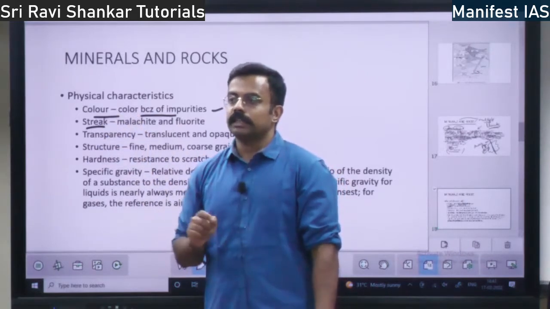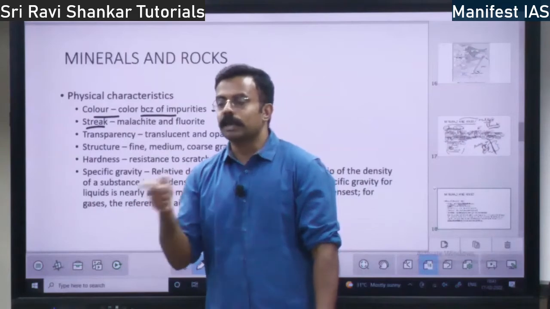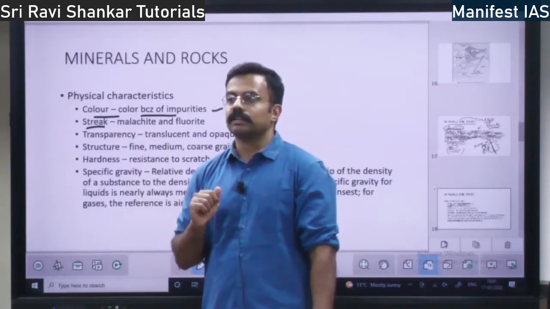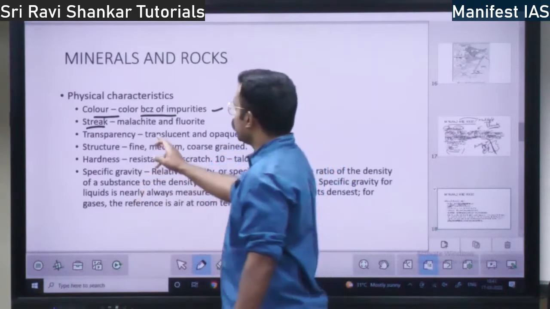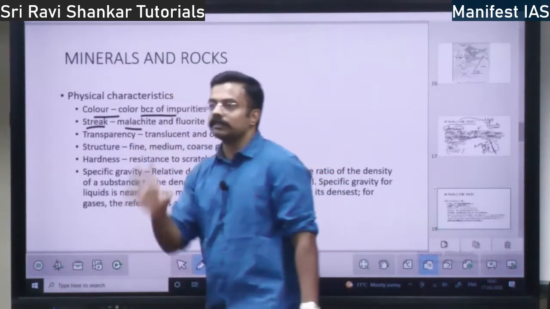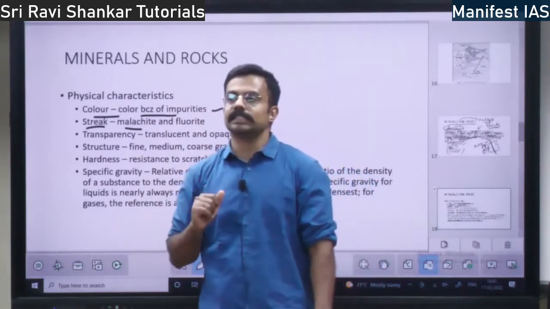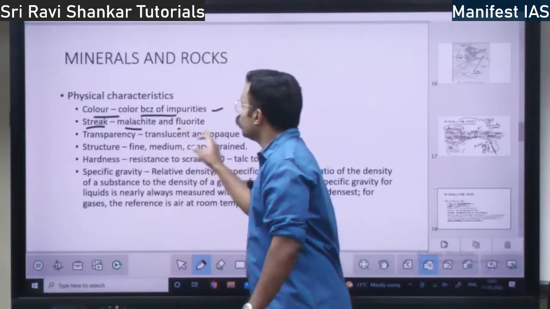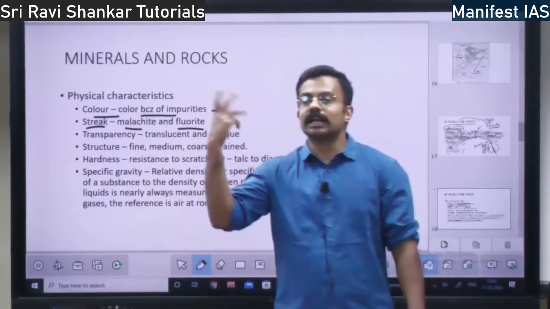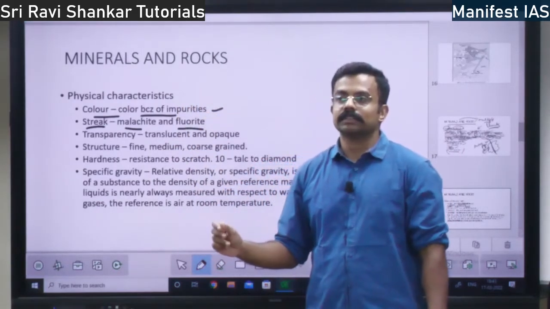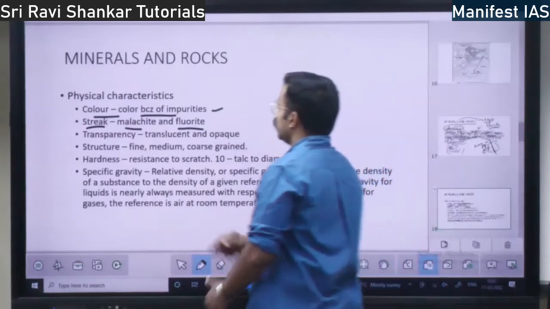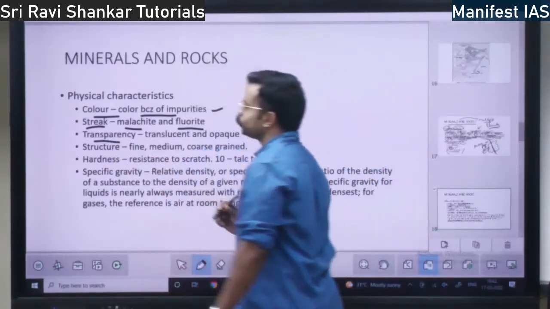If you break it, it will become powder. So whether the powder is also green, right? The color of the powder is the streak. In some minerals, like malachite, the mineral color and powder color are the same. Whereas in fluorite, the mineral color is pink, whereas the powder color is white, right? That is the difference.